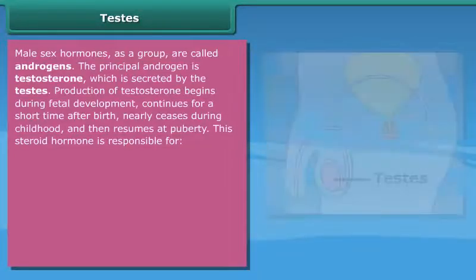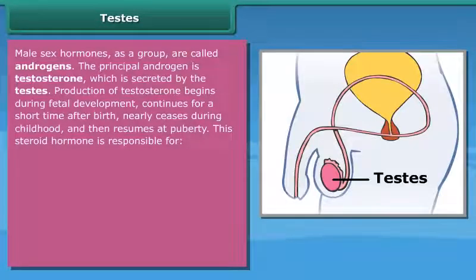Testes. Male sex hormones as a group are called androgens. The principal androgen is testosterone, which is secreted by the testes. Production of testosterone begins during fetal development, continues for a short time after birth, nearly ceases during childhood, and then